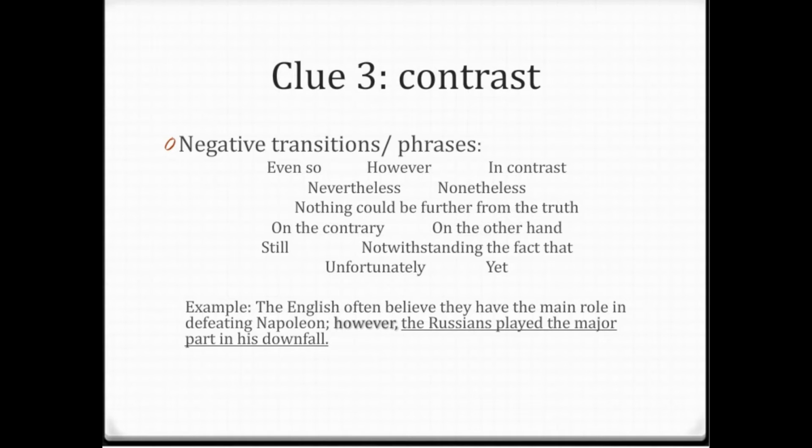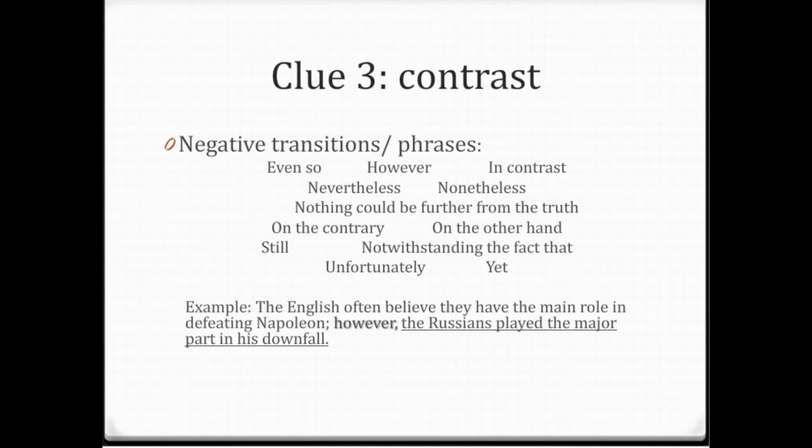The English often believe they have the main role in defeating Napoleon. However, the Russians played the major part in his downfall. The first part of the sentence, the English often believe they have the main role in defeating Napoleon, is more like a general idea for me. It's more like a hook. And then he switches our attention to the main point, to the main idea of the topic.